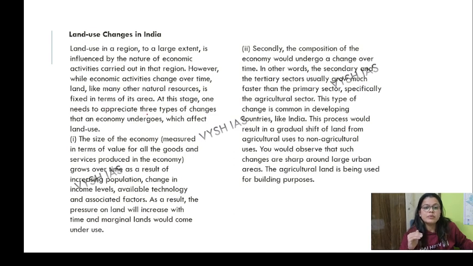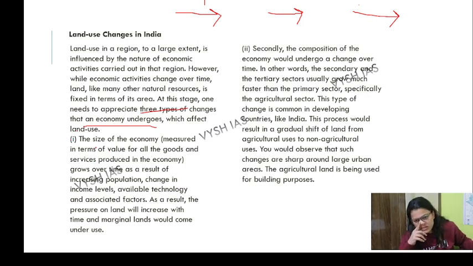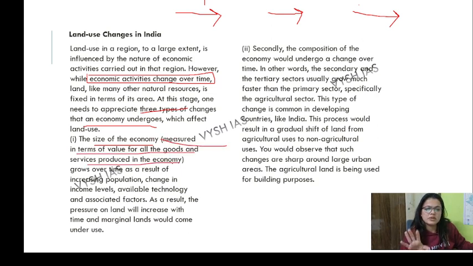At this stage, one needs to appreciate three changes that an economy undergoes, which affect land use. When economic activities change over time, you have to note down three things. The first is the size of the economy: the value of goods and services produced in the economy grows over time, also as a result of inflation. So the size of the economy increases.